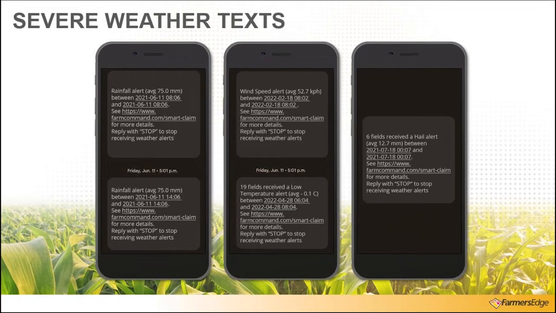And you'll notice that each one of those is showing a link to farmcommand.com/smartclaim. SmartClaim is an area within FarmCommand that is listing all of these severe weather events and allowing us to utilize the platform to create a notice of loss and be able to email that directly to an insurance agent to move forward directly with that claims process. Or pull up satellite imagery and start seeing the effects, in most cases related to hail.